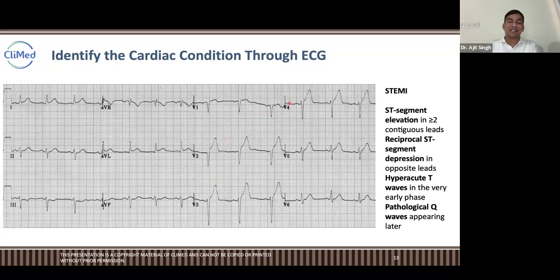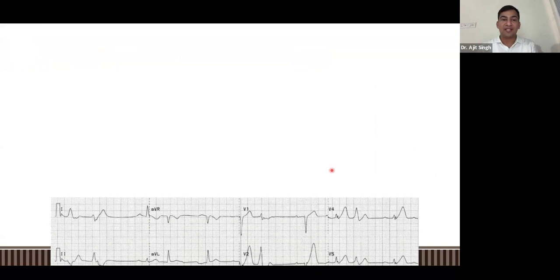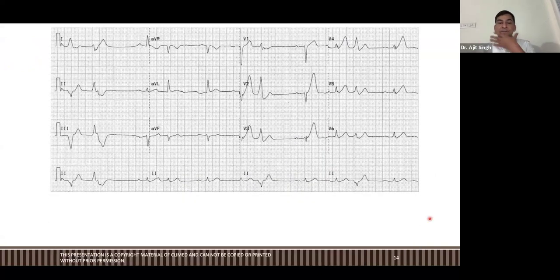So here this is clearly STEMI: ST elevation and hyperacute T wave in more than two contiguous leads. Okay, so now next, what is this, guys? Tell me this. Think, don't just write STEMI.